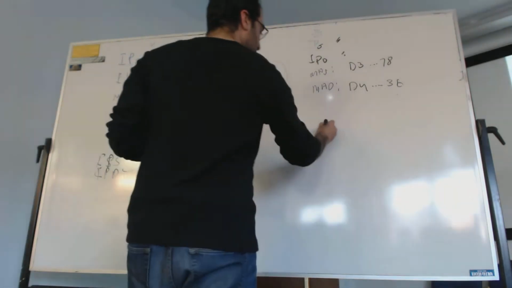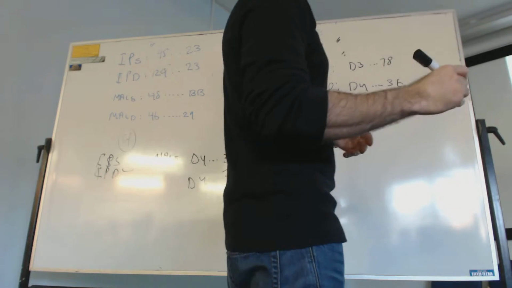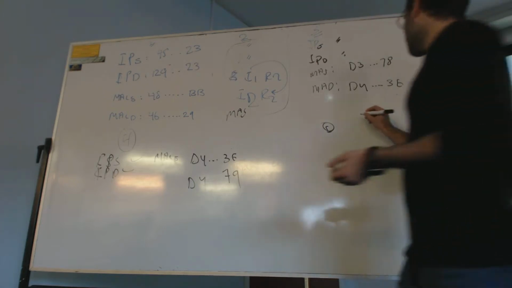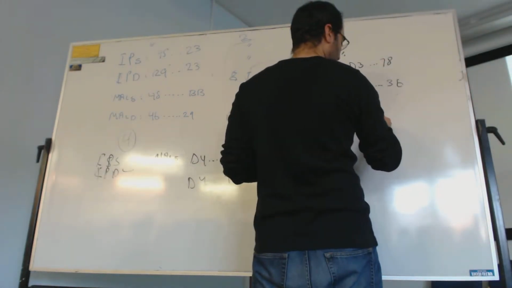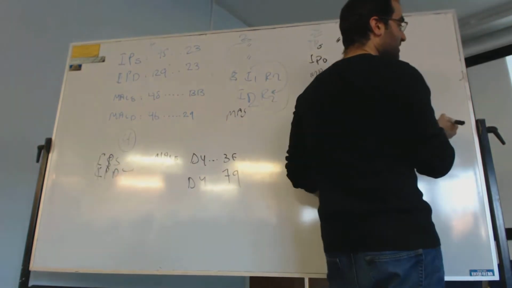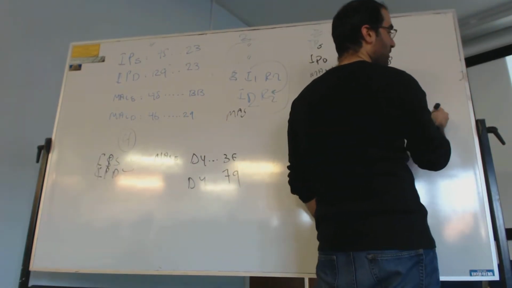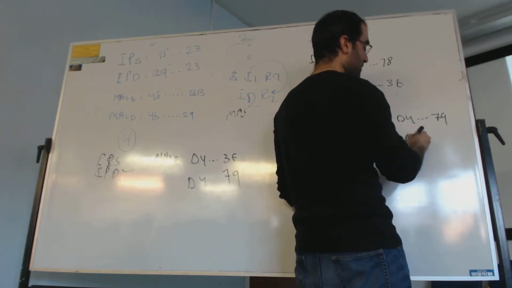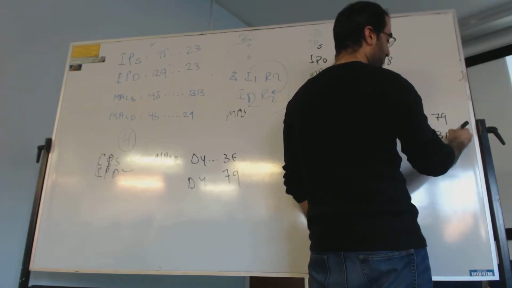Final part. So now I'm residing at this stage. What's the MAC source and MAC destination? D4 79, 36, 8B.